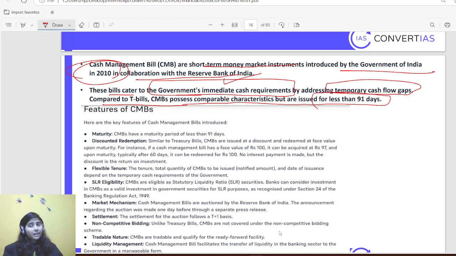There can be a question on the difference between treasury bill and cash management bill. The similarity is that both are money market instruments. The difference is that treasury bill is issued for more than 91 days, and cash management bill only for temporary purposes. If we are issuing for more than 90 days, then it will be called treasury bill, not cash management bill.